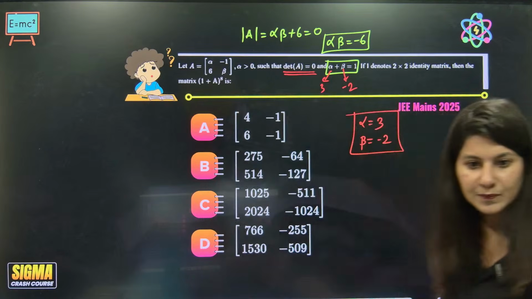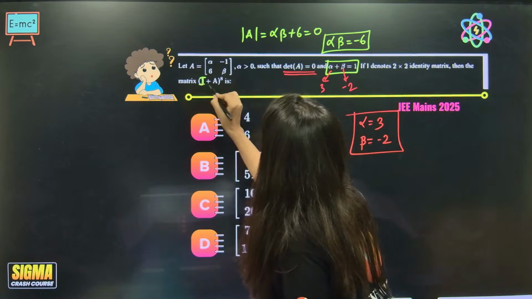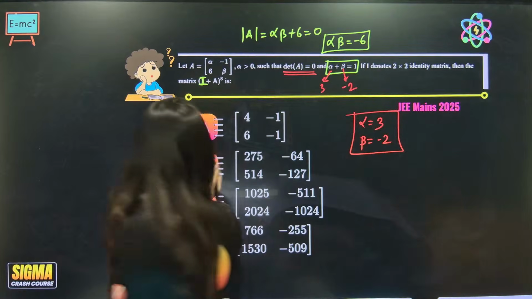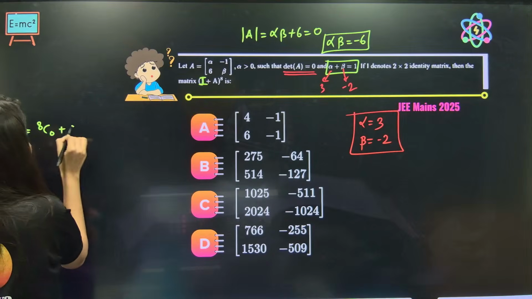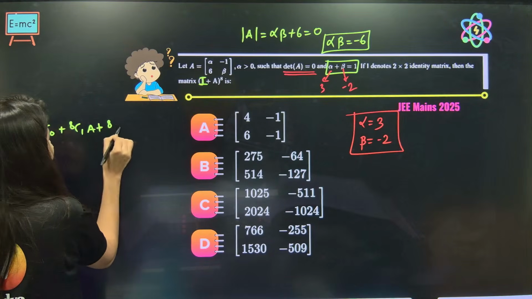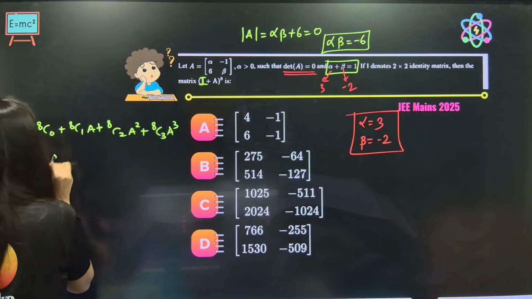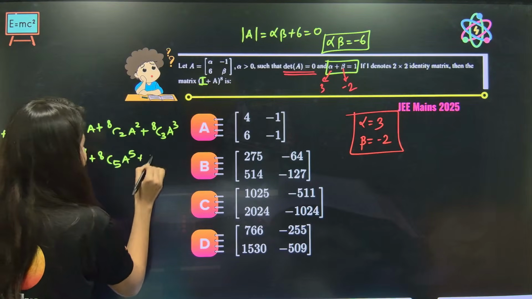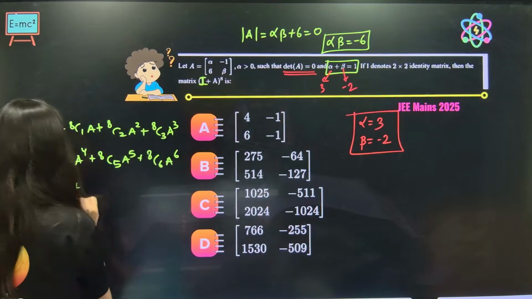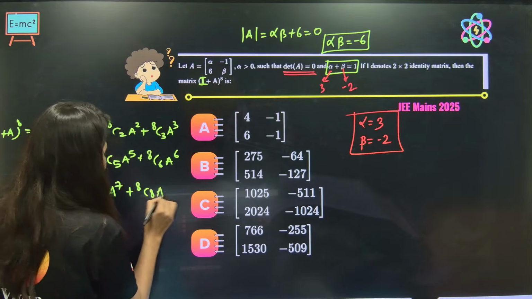Then the matrix I plus A power 8 is 8C0 plus 8C1 A plus 8C2 A square plus 8C3 A cube plus 8C4 A power 4 plus 8C5 A power 5 plus 8C6 A power 6 plus 8C7 A power 7 plus 8C8 A power 8.